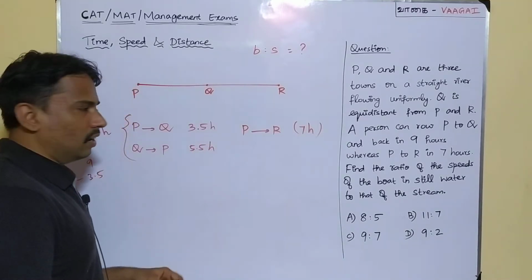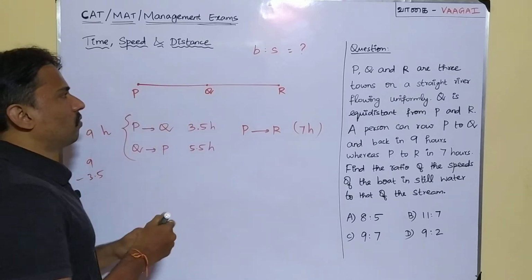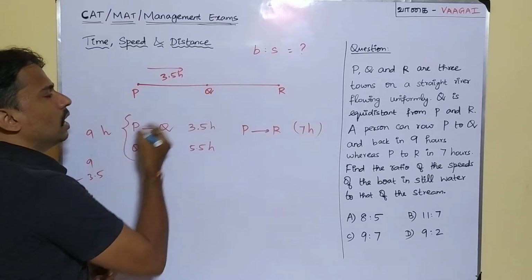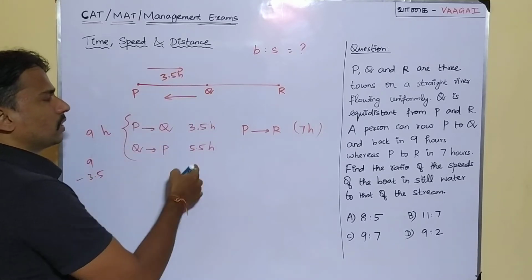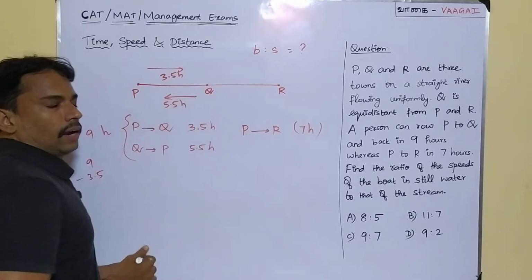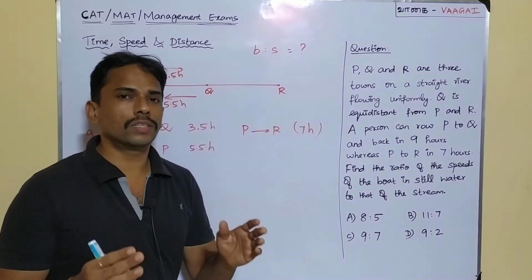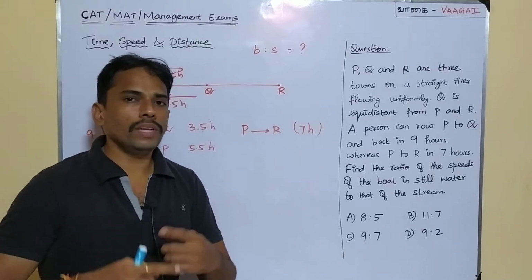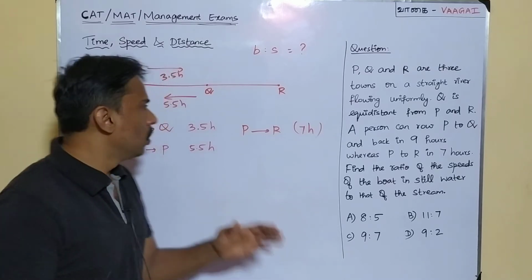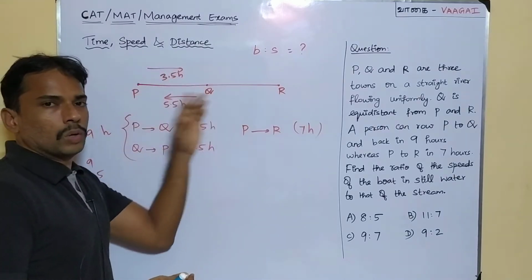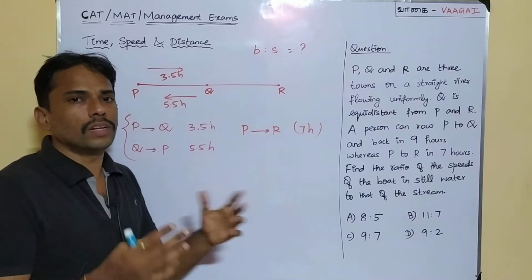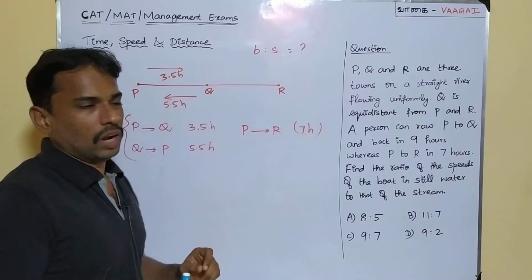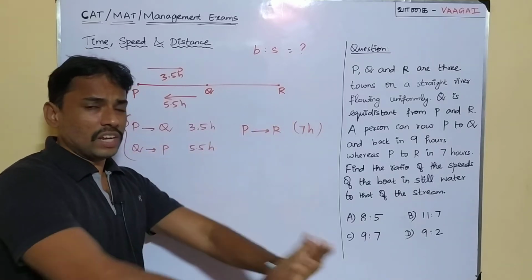Now it is very clear that P to Q takes 3.5 hours. Let me note it here: 3.5 hours for this way, P to Q. And Q to P takes 5.5 hours. It should be noted that the distance from P to Q and Q to P is the same. But why is the time changing here? Why is P to Q 3.5 and Q to P 5.5? Because it is clearly known from the question itself that they are traveling in a straight river.